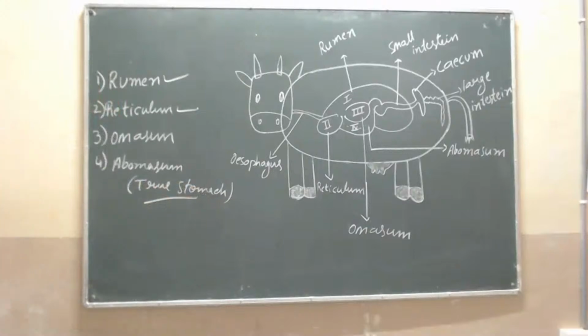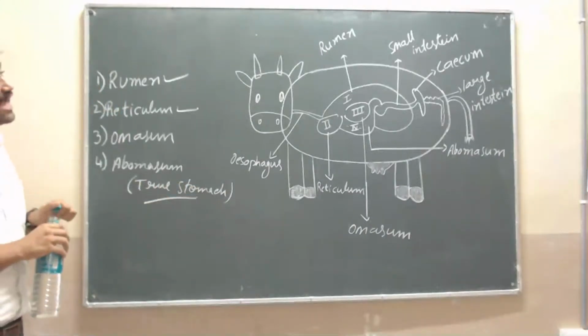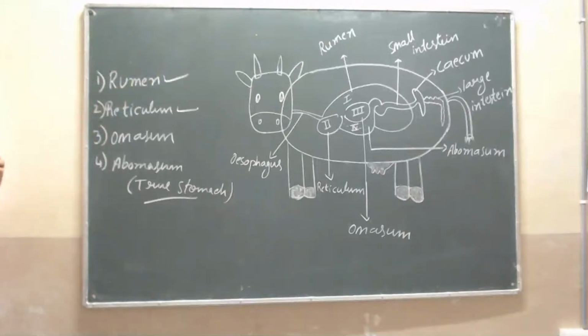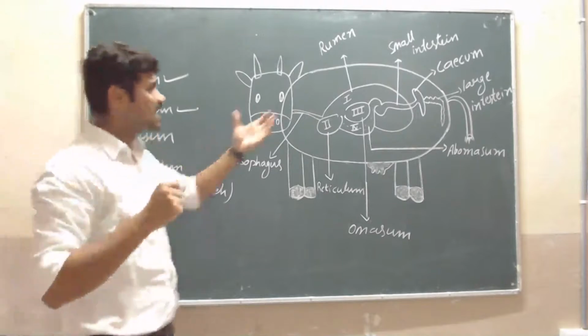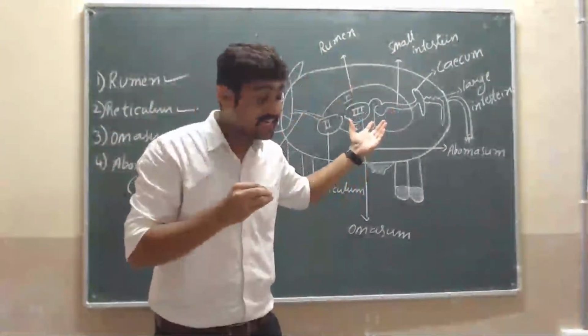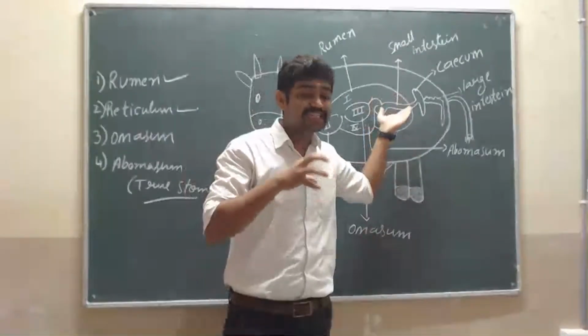Then the next part is the small intestine. What is the small intestine? It is an organ where almost all the food is digested and nutrients are absorbed.